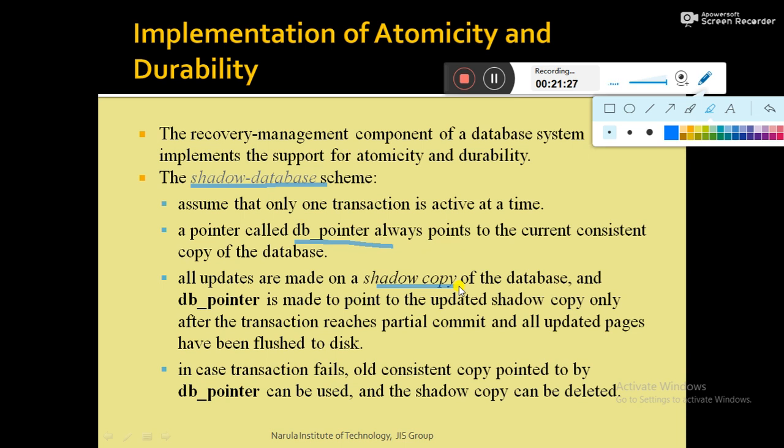The actual copy is termed the shadow copy, and all the updates are made on the duplicate copy.